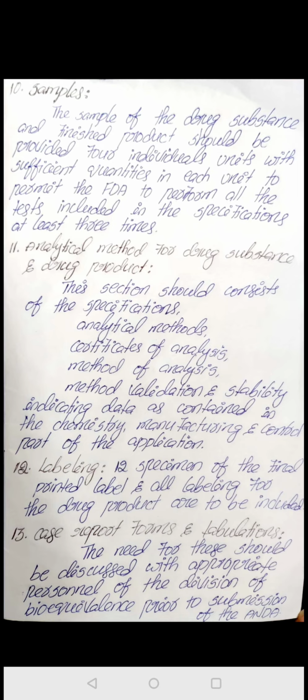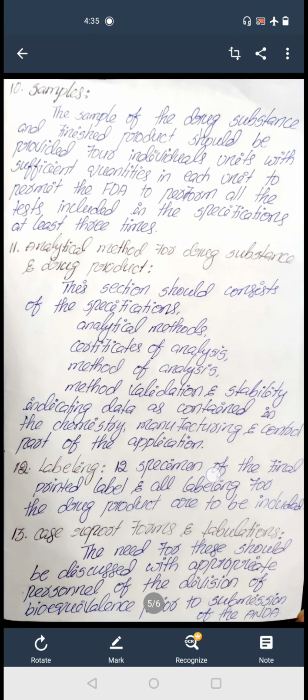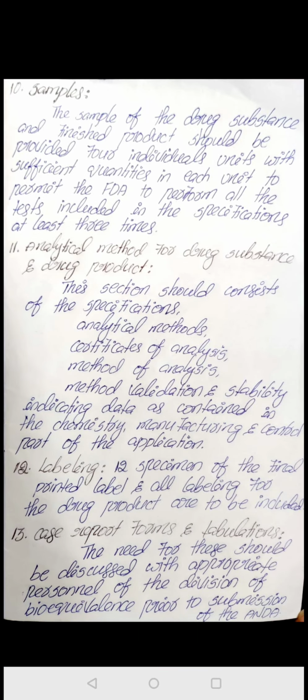And the last one is labeling, and final labeling, both are the same. Here 12 specimens of the final printed labeling and all labeling for the drug product are to be included. We want to give 12 copies of the generic drug labeling to the FDA. That label should contain all the information regarding the particular generic drug. We want to send 12 copies of the labeling.